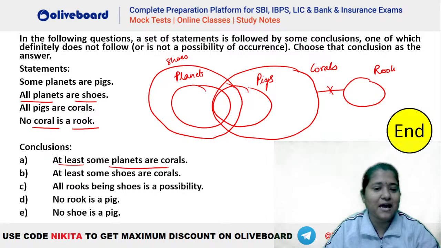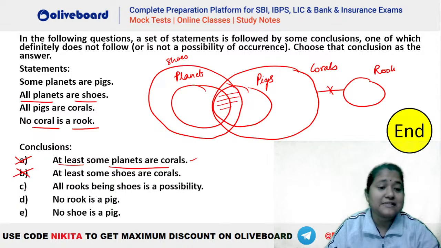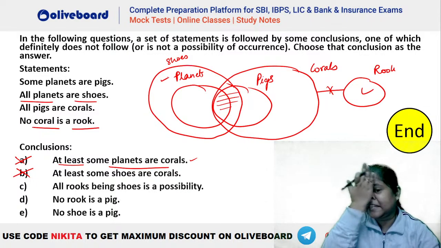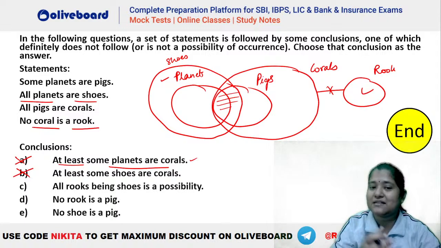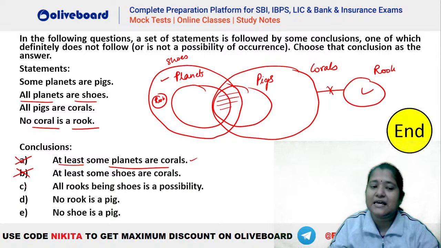First one, at least some planets are coral. You can see, yes, there is a definite interaction between planet and coral here, isn't it? So this is definitely true. If this is definitely true, how can it be definitely false? So A is not the right answer. At least some shoes are coral is also true here, so this is also not definitely false. What does C say? All rooks being shoes is a possibility. Yes, you can see that rook is independent of planets and shoes. Rook can go in planets or shoes. So there is a possibility that you draw your rook here. If there is a possibility, that means this is also not definitely false.